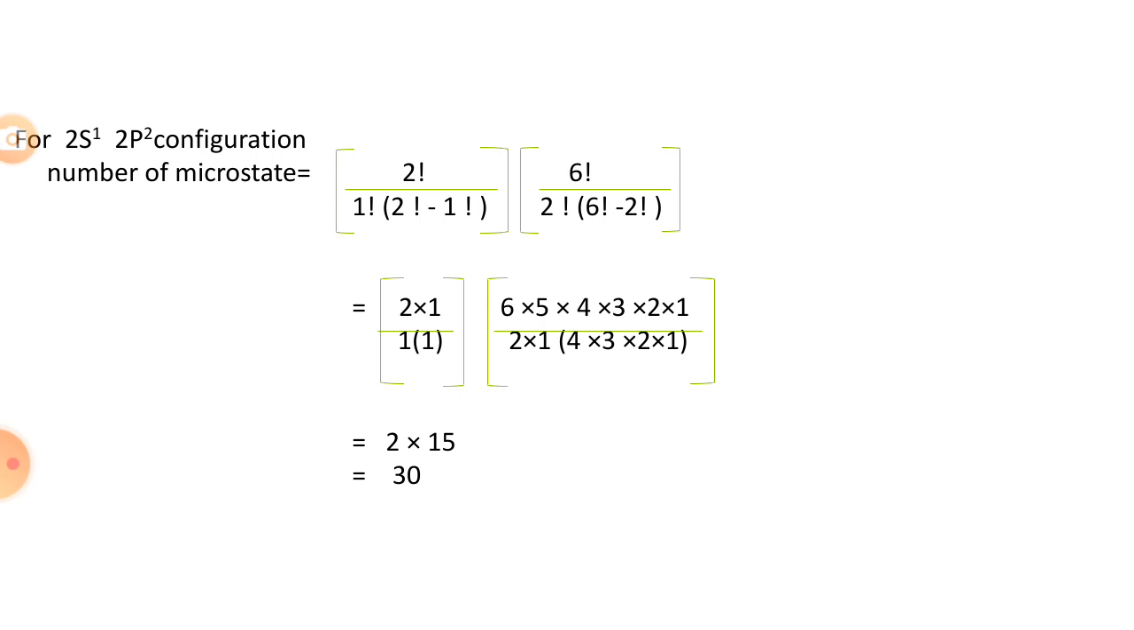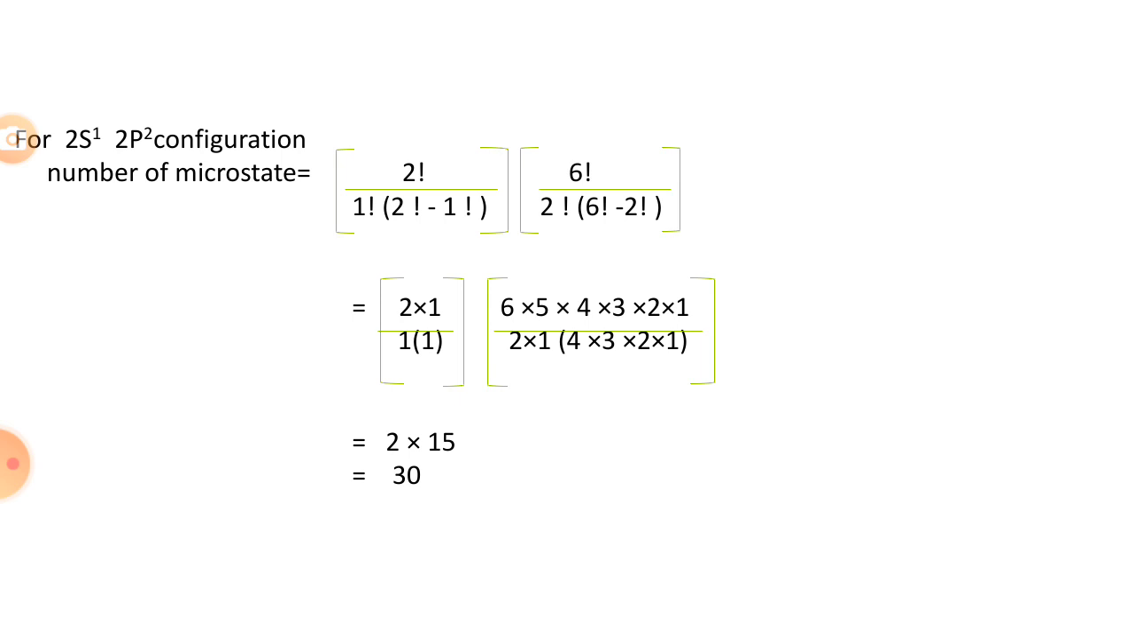So what is 2s1? In the s orbital there is only one electron. The capacity of the s orbital is 2, so capital N is equal to 2, and there is one electron, so small n is equal to 1. Using the formula, capital N factorial divided by small n factorial into bracket capital N minus small n factorial, we get 2 factorial divided by 1 factorial into 2 minus 1 factorial. So the answer is 2.